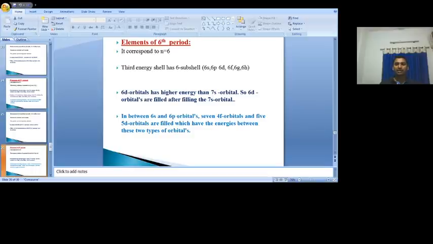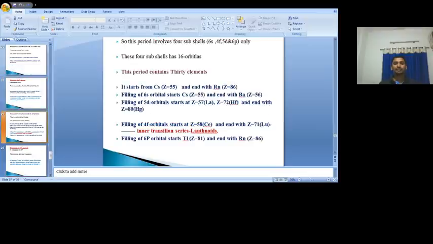6s 1 orbital, 4f 7, 7 plus 1 is 8. After that d 5, 13, and 6p 3 orbitals. Totally 16 orbitals are available. The 16 orbitals can accommodate a maximum of, sorry, 32 electrons. 16 into 2, totally 32 electrons can be accommodated. 32 means 32 elements are present.